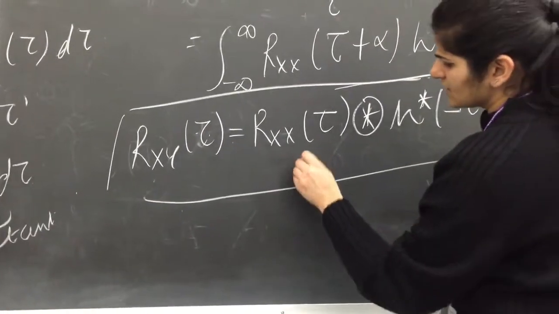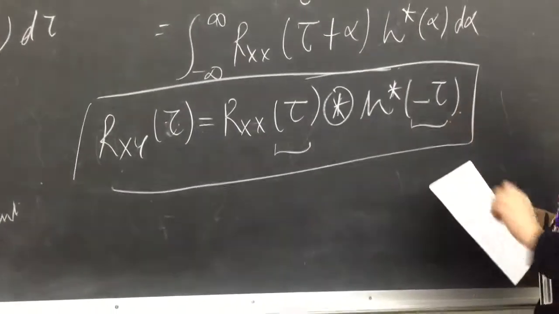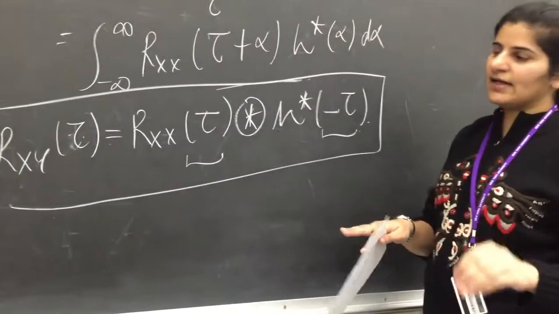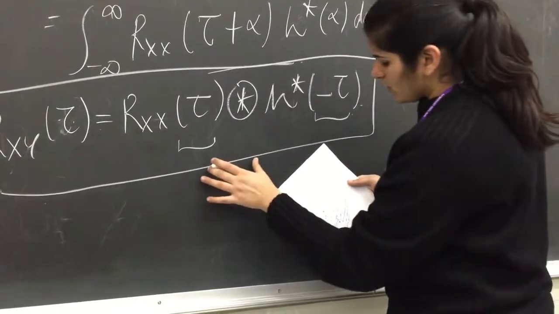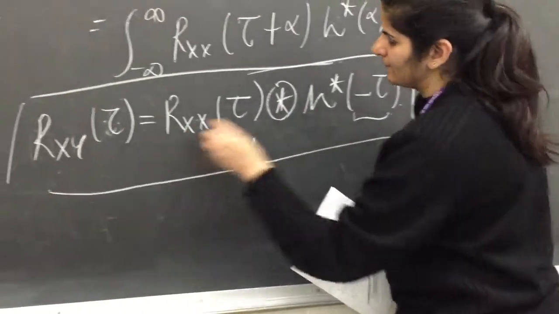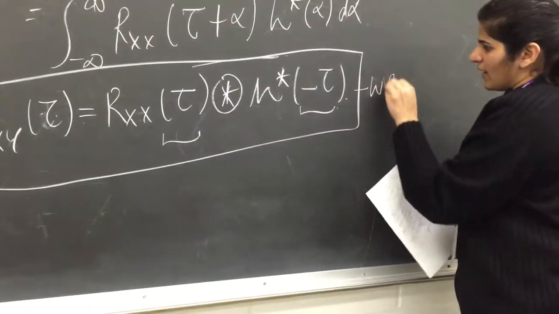Now this depends only on tau, and they do not depend on any t1 or t2, they depend only on tau, which is t1 minus t2. So this is wide sense stationary.